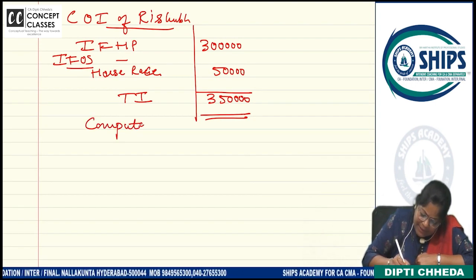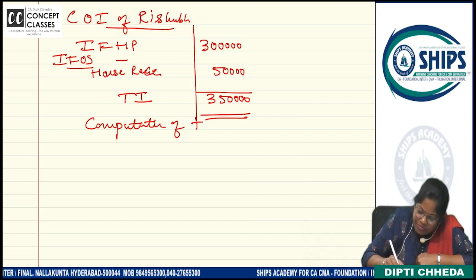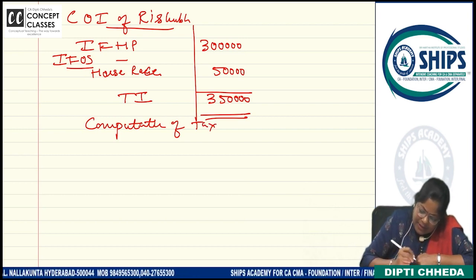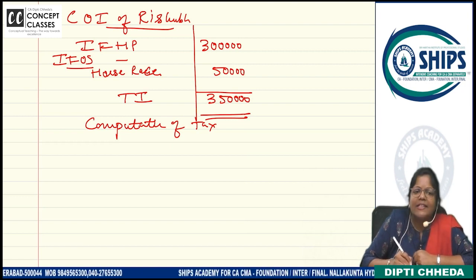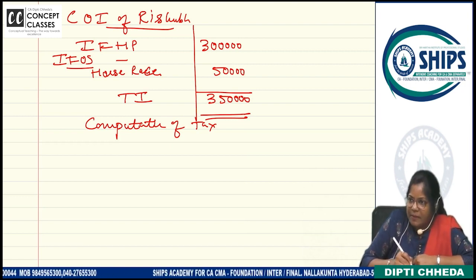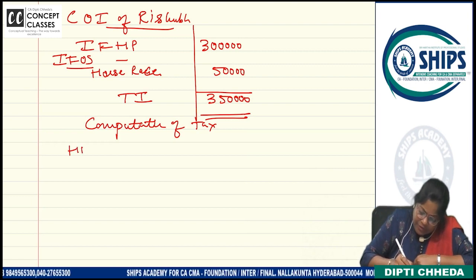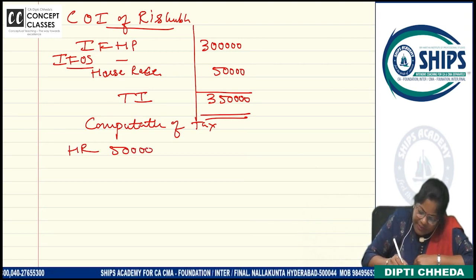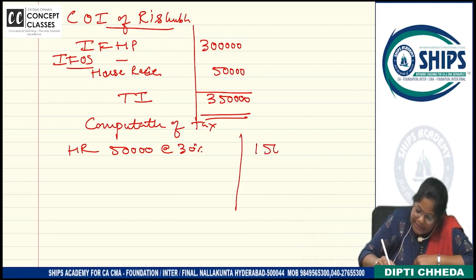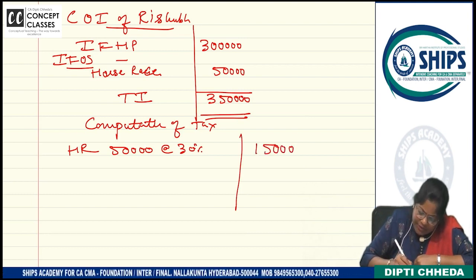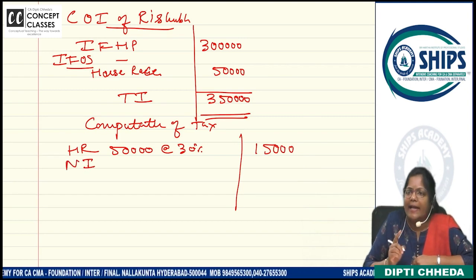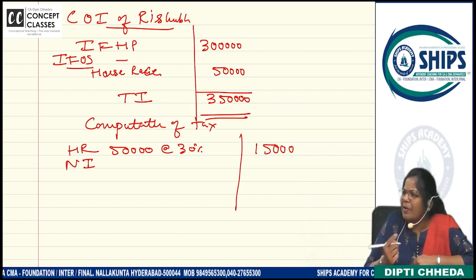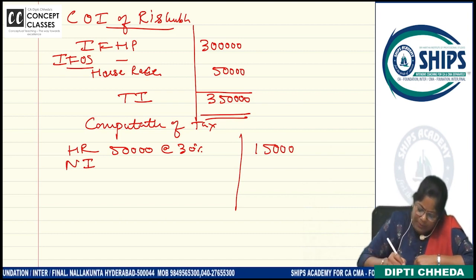Now I am writing computation of tax. So first always take special income. Special income, special rate. So horse races 50,000 पे कितना tax है? 30%. That is coming to how much? 15,000. And my normal income, I call it NI. Normal total income, NTI you can write, no problem.